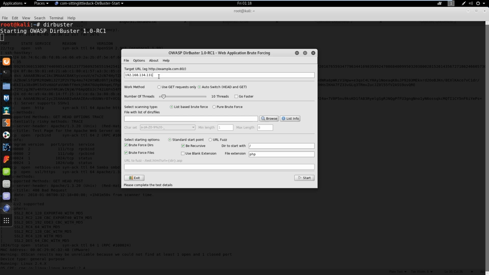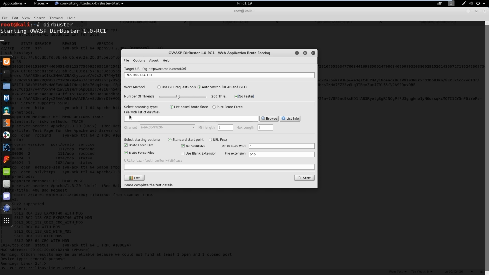If we wanted to search against 443 for HTTPS, we can search like that with a port, but by default the port is actually 80. So we don't have to change anything here. And if you look down, you see number of threads. Threading is what's going to make the search go faster. I like to click go faster. If your machine can't handle it, then I wouldn't. But if you've got a pretty decent machine, I would go ahead and click go faster and run with about 200 threads here.